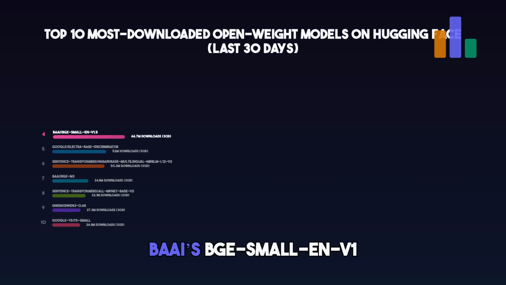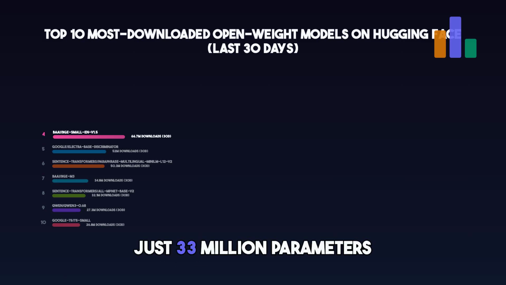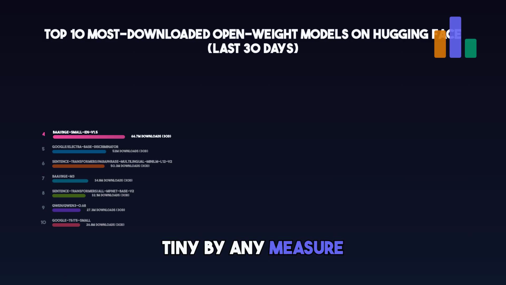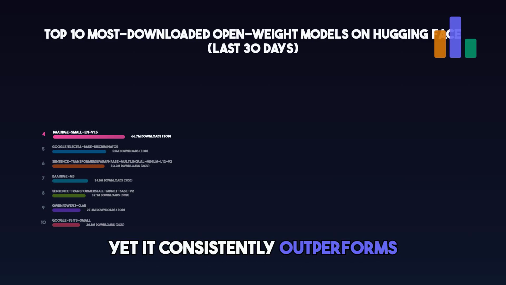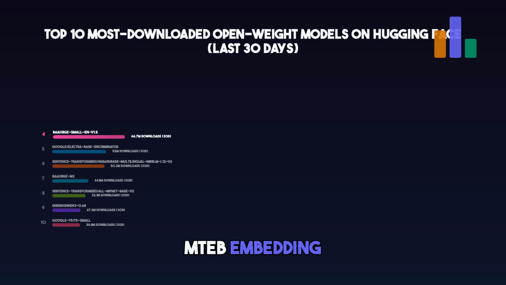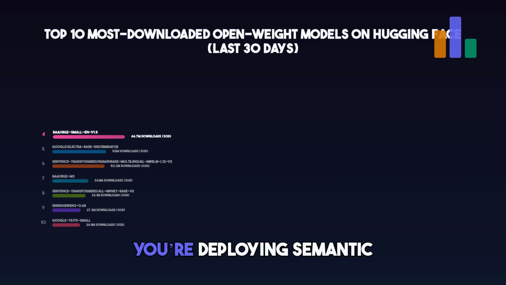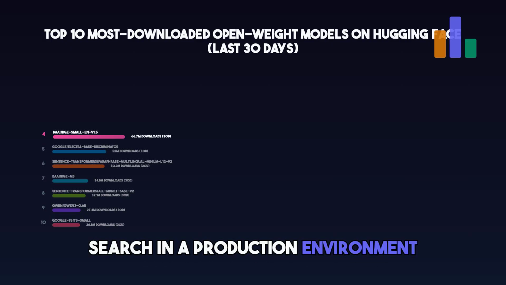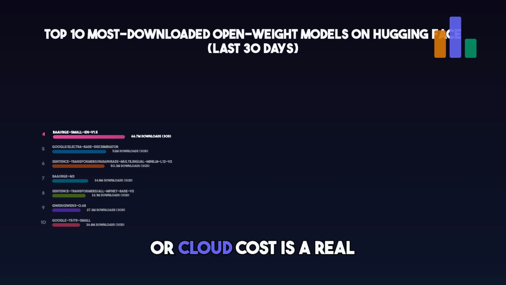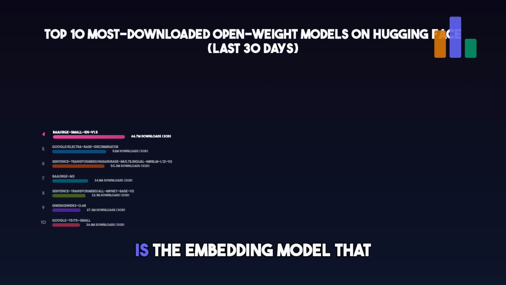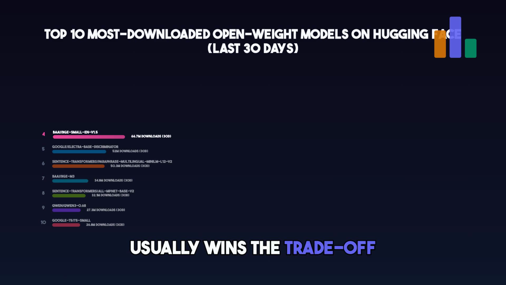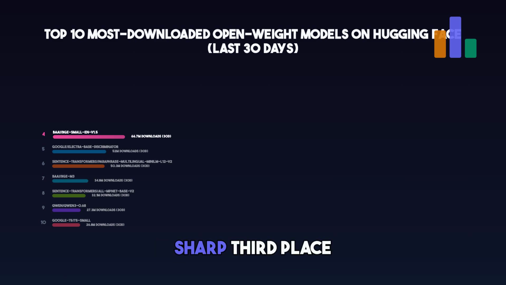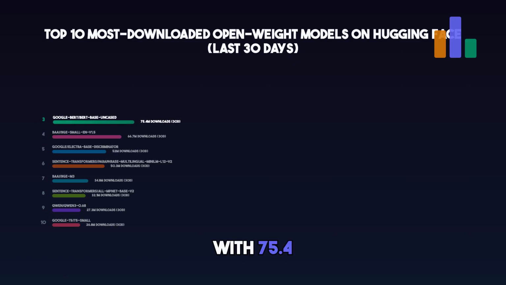4th place, BAAI's bge-small-en-v1.5, at 66.7 million downloads. Just 33 million parameters, tiny by any measure. Yet it consistently outperforms much larger models on the MTEB embedding benchmark. When you're deploying semantic search in a production environment where memory, latency, or cloud cost is a real concern, this is the embedding model that usually wins the trade-off. Small but remarkably sharp.